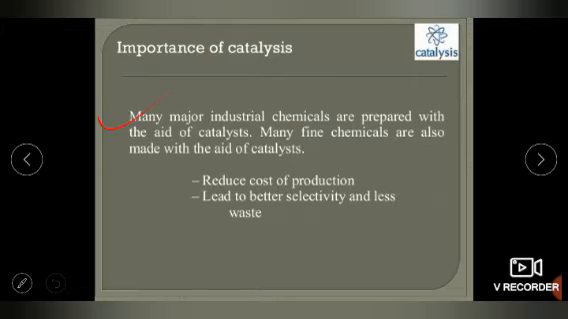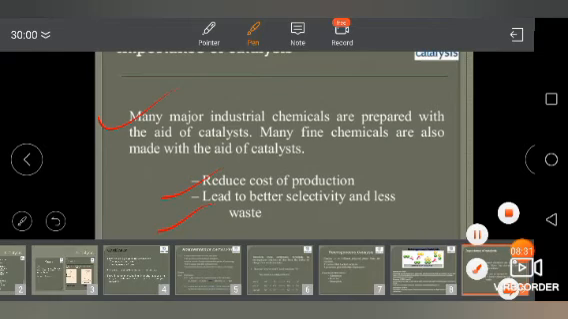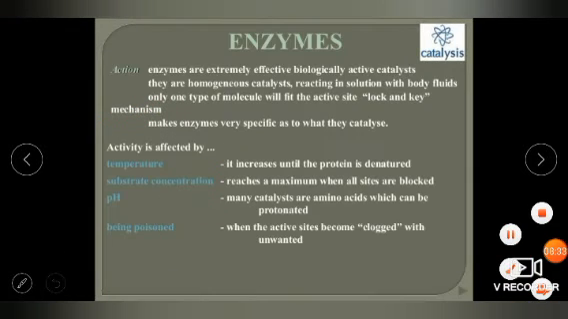Basically, the importance of catalysis: many major industrial chemicals are prepared with the aid of catalysts. Many fine chemicals are also made with the aid of catalysts. It reduces cost of production. It leads to better selectivity and less waste material also. So this is all about catalysis.